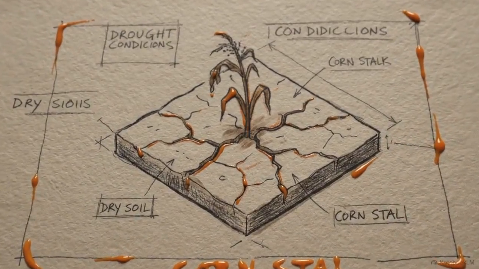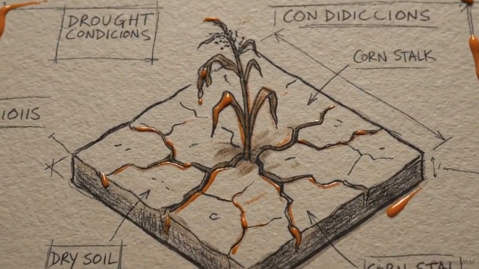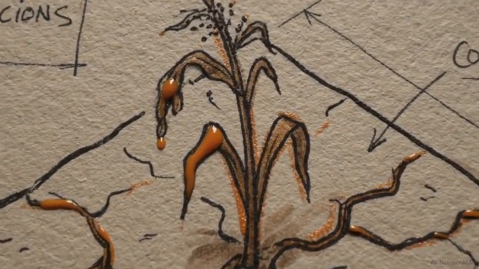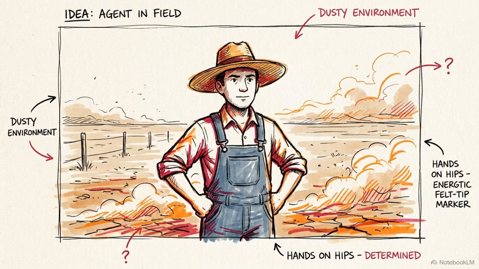Imagine it is the year 2050. A severe drought has hit, and water supplies are drying up faster than anyone predicted. How will a human farmer react to a crisis like this, one they've never faced before? To answer difficult questions like this, scientists use agent-based models.